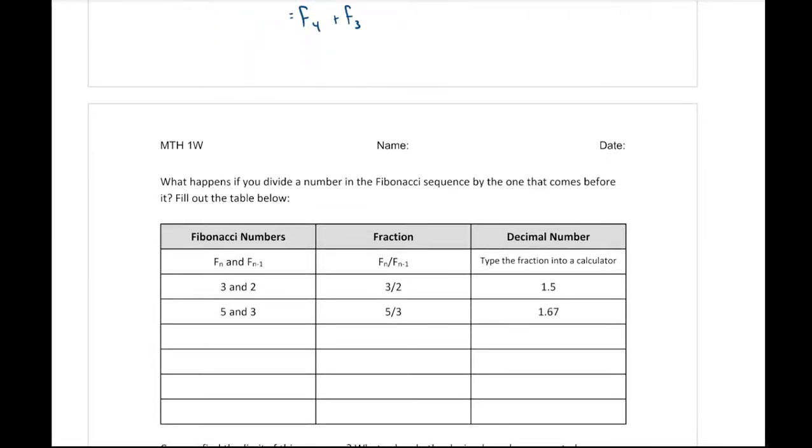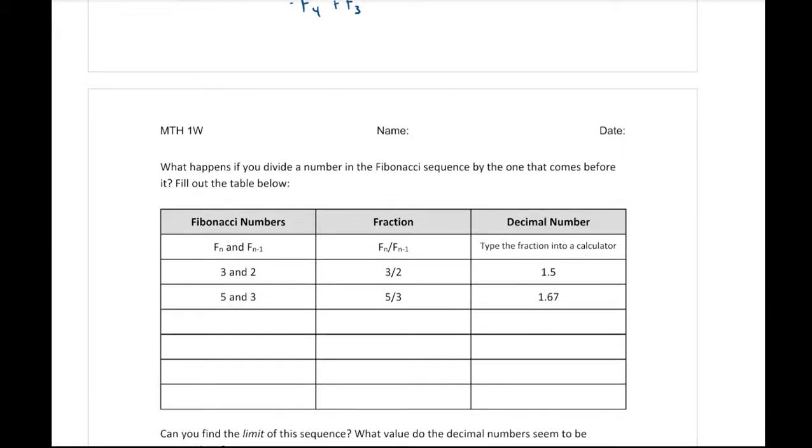What happens if you divide a number in the Fibonacci sequence by the one that comes before it? So basically 3 divided by 2, 5 divided by 3, or 5 and 3. So the next one, if we were to go through this, we would have 8 and 5, 13 and 8, the first number and the previous one is the second number, so we'd have 21 and 13, and we'd have 34 and 21.